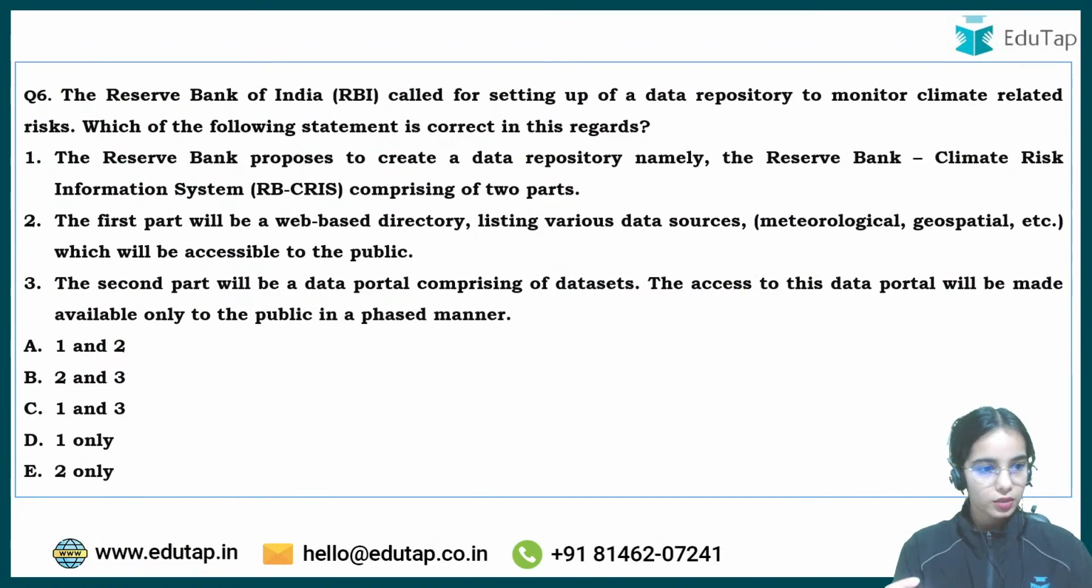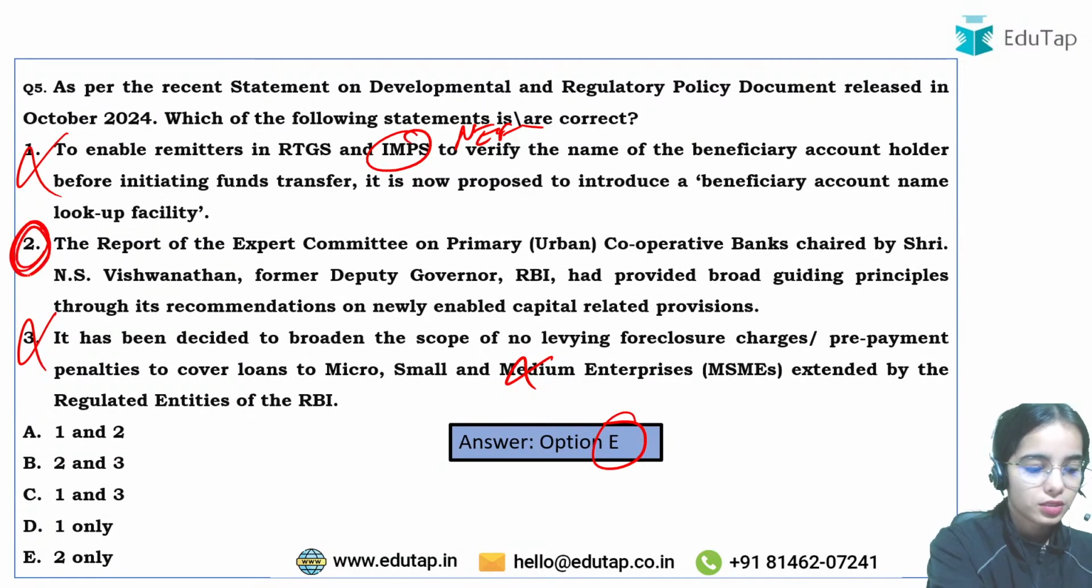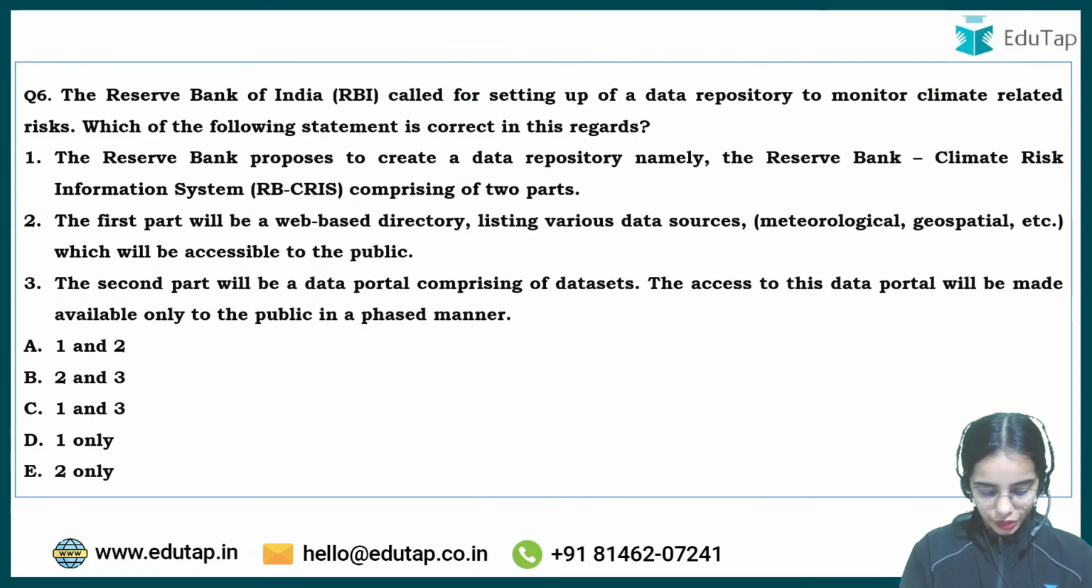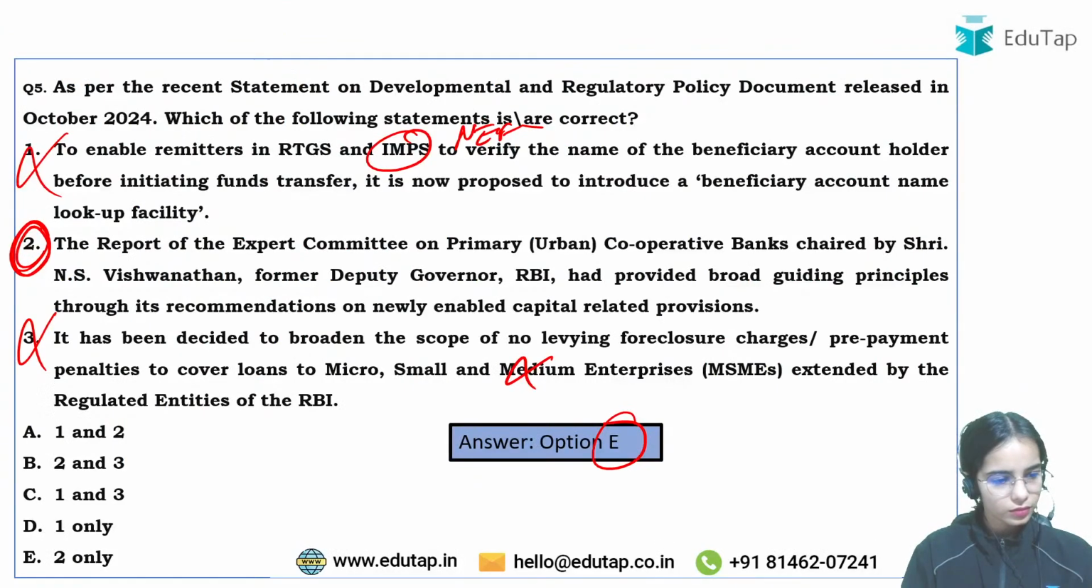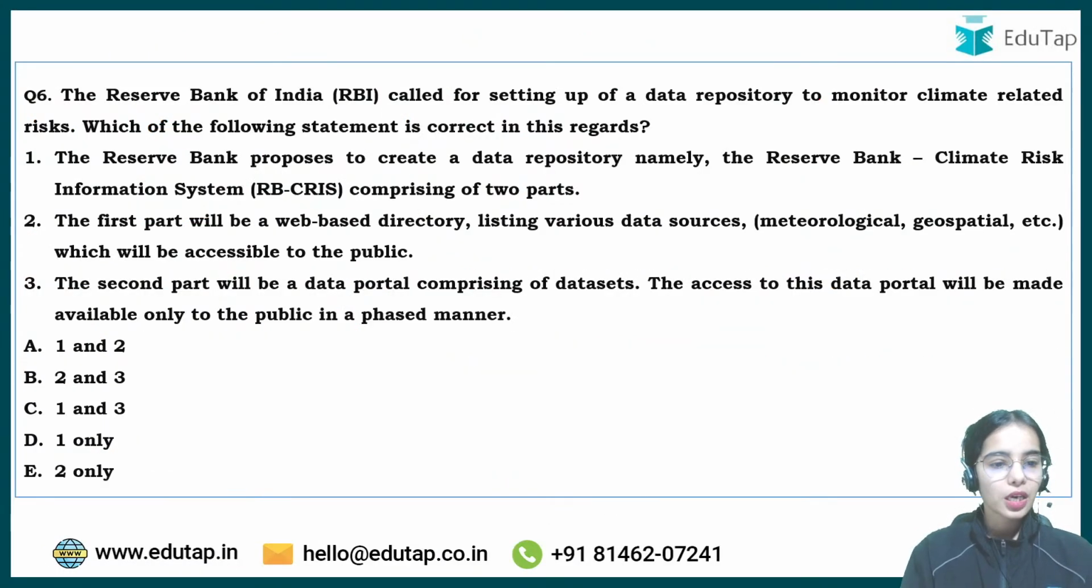Okay, so here the answer is 2 only. Now coming to the next question. The third one is also wrong. Okay, medium should not be here. It is only for the micro and small enterprises. Coming to the next question.